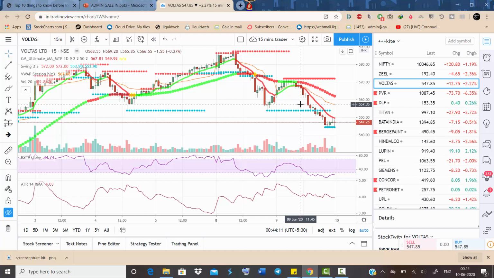In this candle, you can see from 569 to 565.85. So we wanted to enter at 566, but we were able to enter only at 565 and 564. Then these two candles gave a good indication that new lows are going to be made. You can see an additional big candle and new lows started to be made.